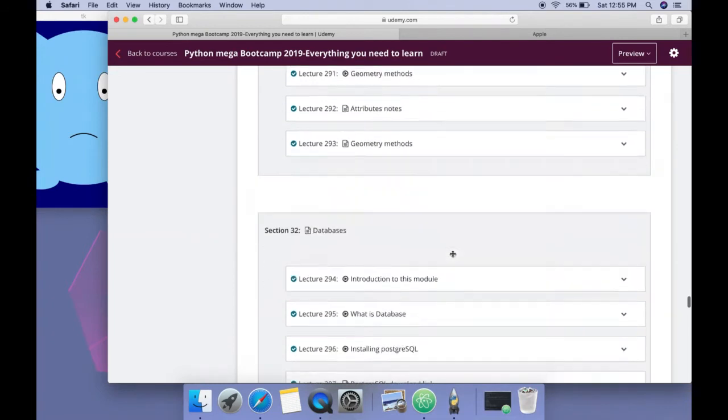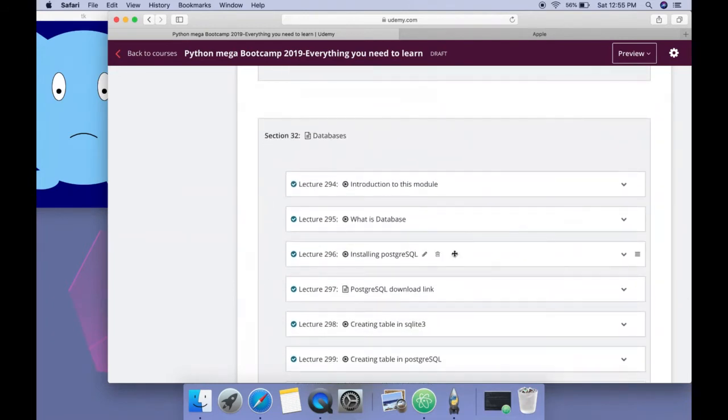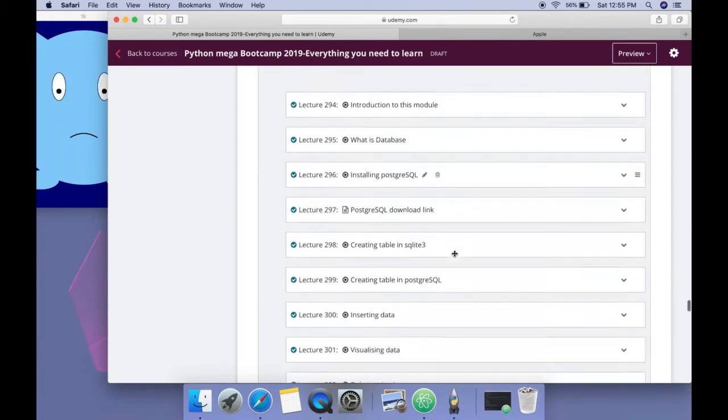After this, we will learn databases, in which you will learn how to store the data of your application and where to store it, so that you do not need to worry about that.